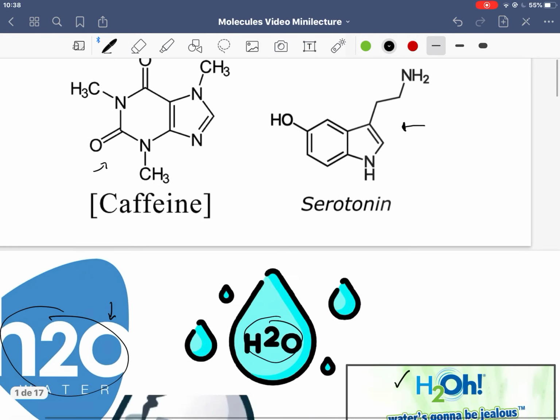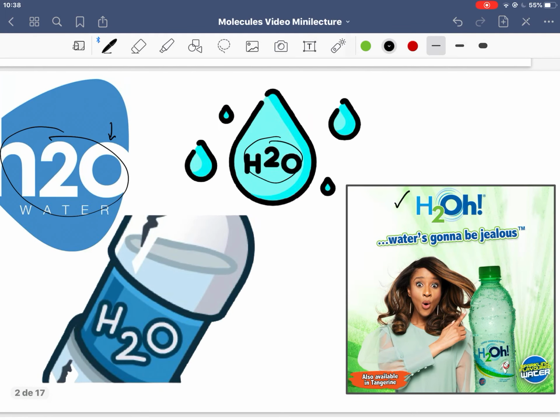So let's start with one of my favorite molecules, which is water. Maybe you've seen H2O, maybe you've seen an ad like this with a water bottle or even this brand H2O, which is a kind of flavored water, or even something like this one that says H2O water. A little silly because H2O of course is water, so you're essentially saying water, in the same way that when people say chai tea, you're essentially saying tea. But regardless, H2O is a common way to refer to water.